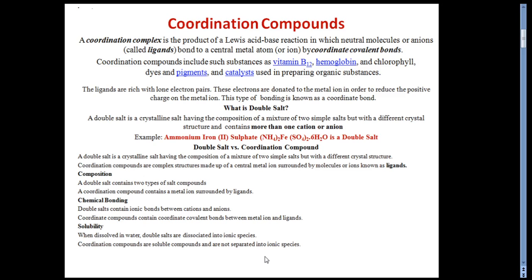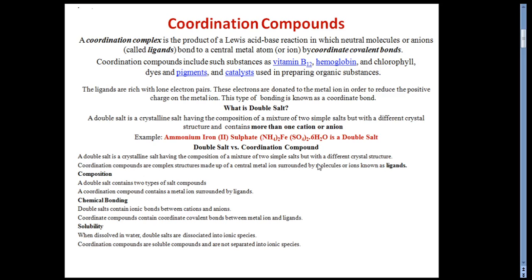Now let's see what are the differences between double salts and coordination compounds according to their physical and chemical properties. A double salt is a crystalline salt having the composition of a mixture of two simple salts but with different crystal structure.